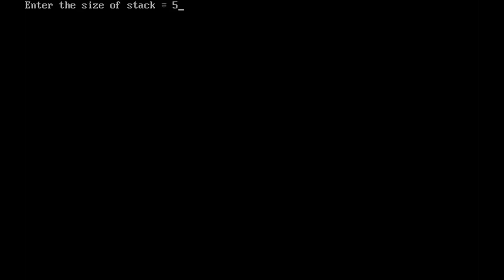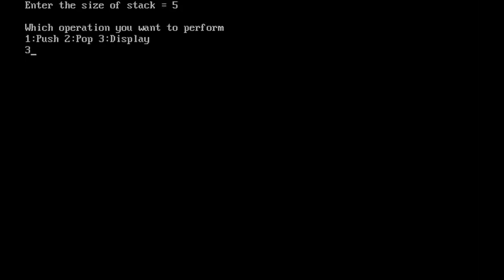Now we'll check all the conditions. Can I insert 5 here? Yes or no? Yes. Now, which operation do you want to perform here? 1 is push. Or before that, you may want to check whether the element is available or not. Can I insert? Yes.